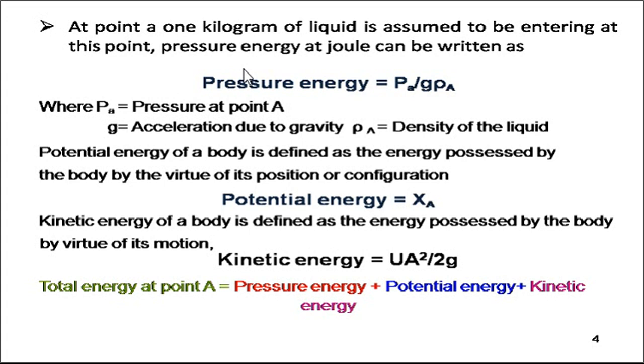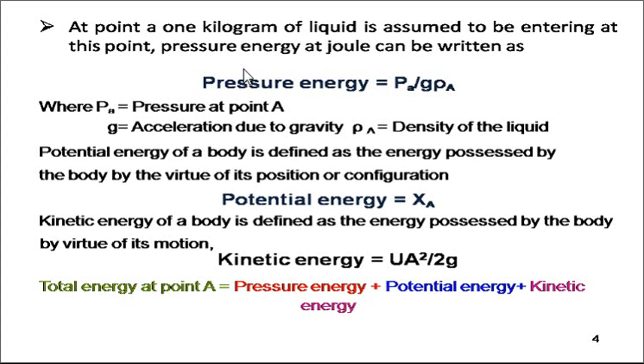The kinetic energy of a body is defined as the energy possessed by the body by virtue of its motion, because the liquid or fluid is moving through the pipe. It is UA square divided by 2 into g, where A denotes point A, and it is again affected by acceleration due to gravity.